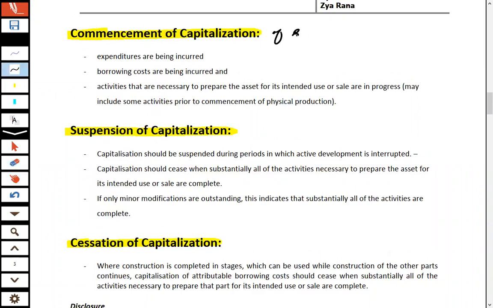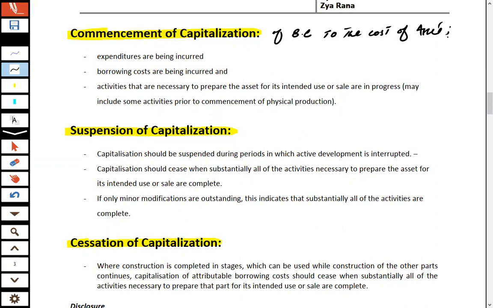Commencement of capitalization of borrowing cost to the cost of asset means when and how an entity has to commence capitalizing the borrowing cost to the cost of the asset.